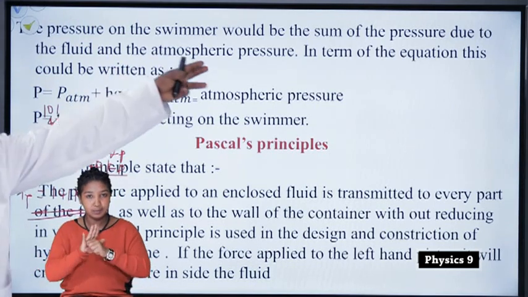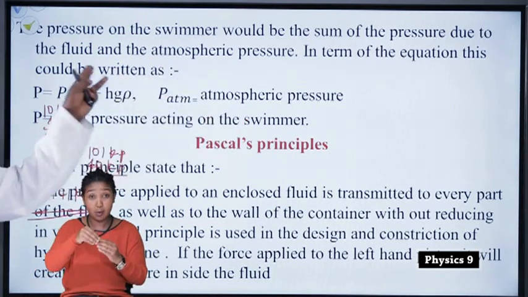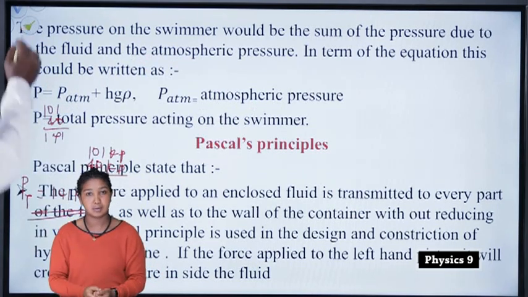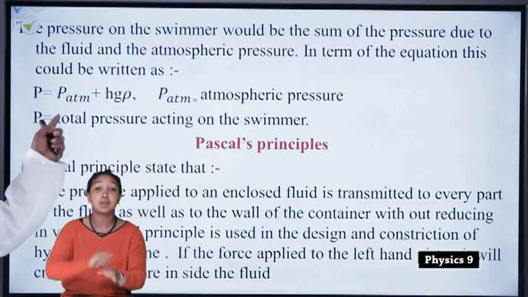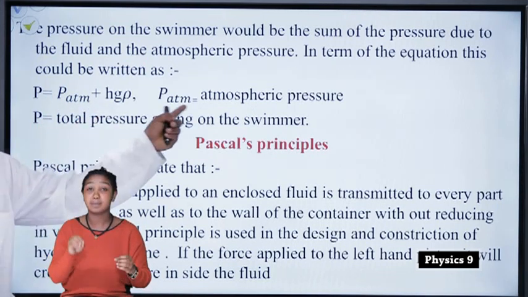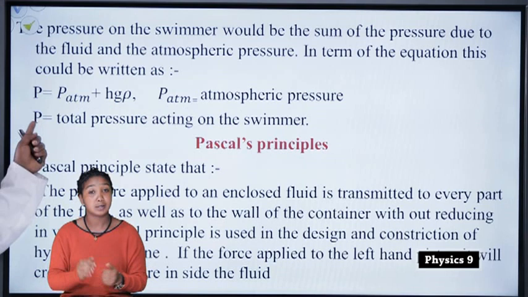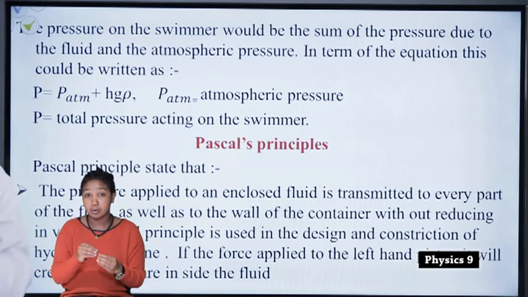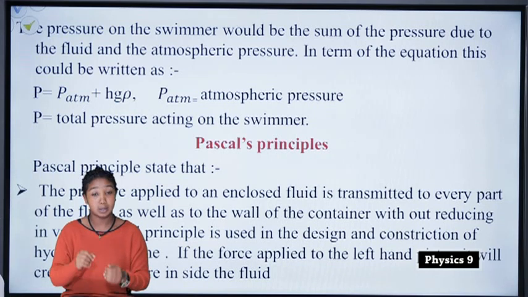Therefore, the pressure on the swimmer is the sum of the pressure due to the fluid and the atmospheric pressure. So total pressure is equal to atmospheric pressure plus pressure of the fluid, where P is the total pressure. This is how to calculate the pressure acting on a person when swimming.